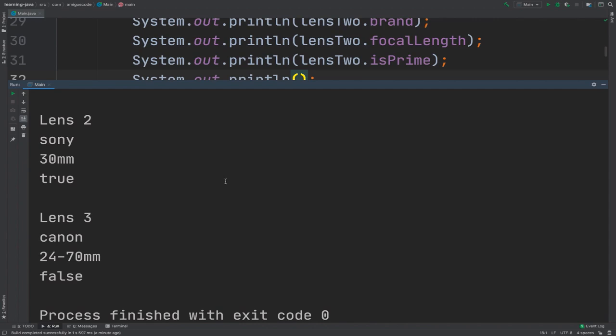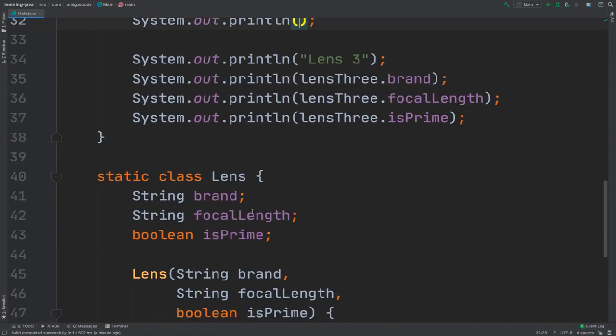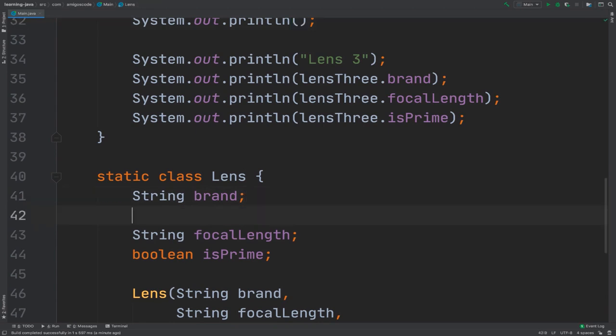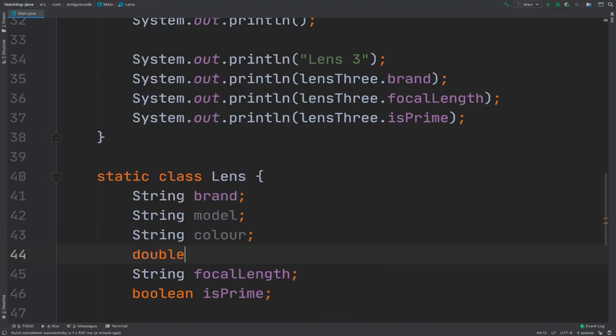So hopefully you can see how classes and objects work. Right here we could actually have more information. We have the brand, but we could also, for example, include the actual model, so String and then model. We could also have String and then color, and then perhaps the actual price as well.